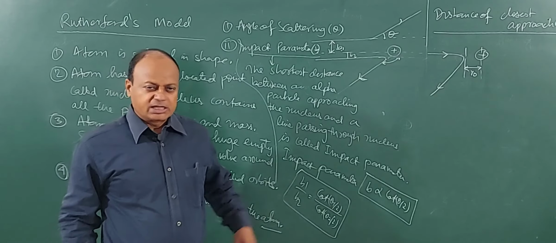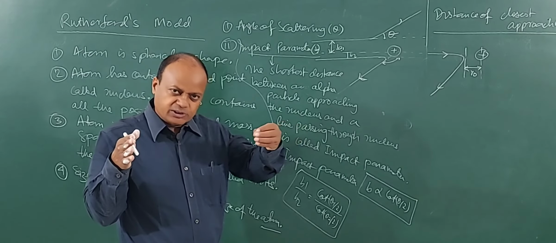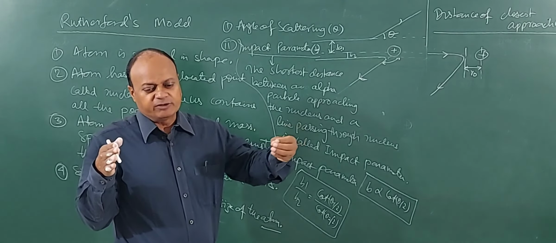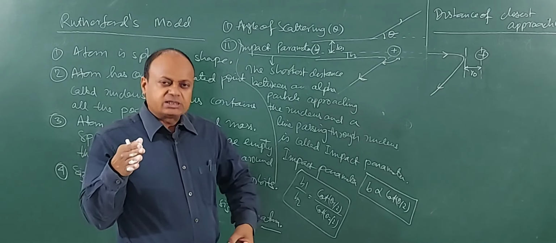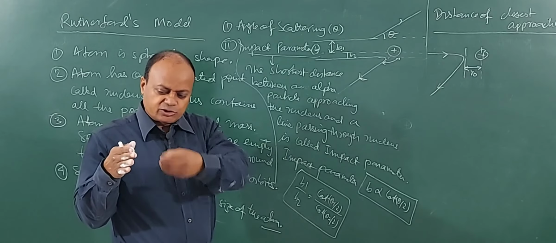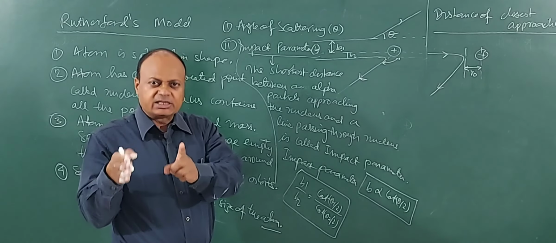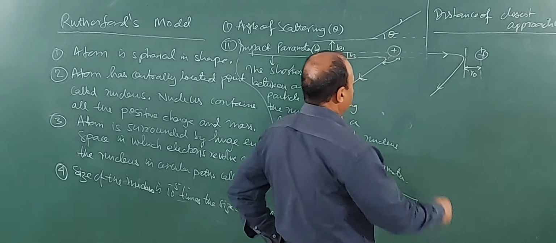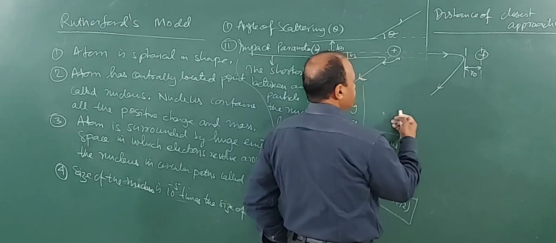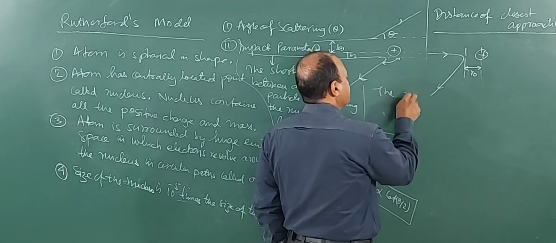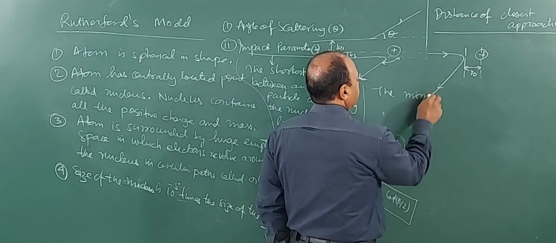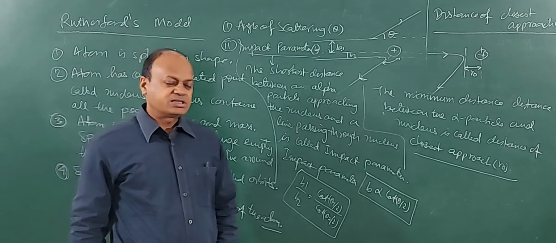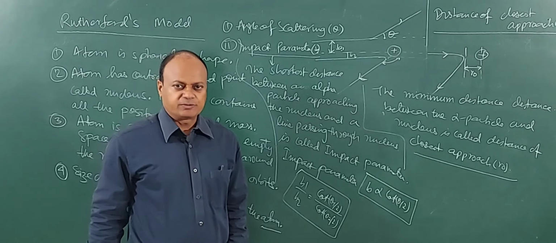As alpha particle goes toward the nucleus, its kinetic energy keeps changing into potential energy. At the point where the velocity becomes 0, it is deflected. So the shortest distance between the alpha particle and the nucleus at that point of time is called distance of closest approach. We will be defining it: the minimum distance between the alpha particle and nucleus is called distance of closest approach.